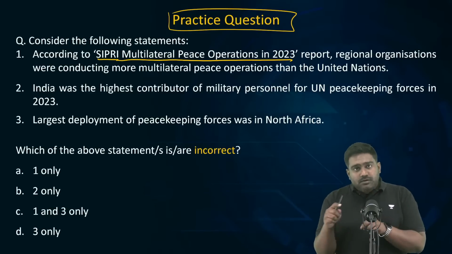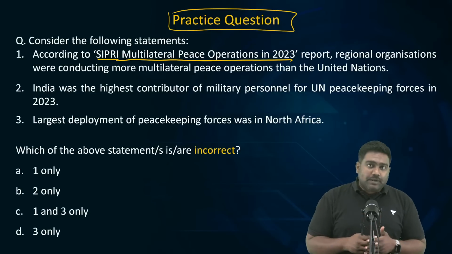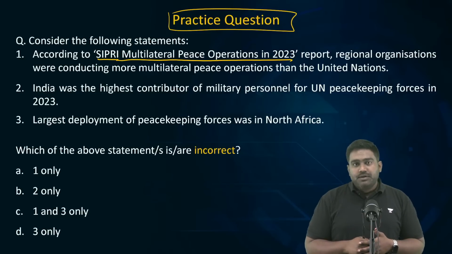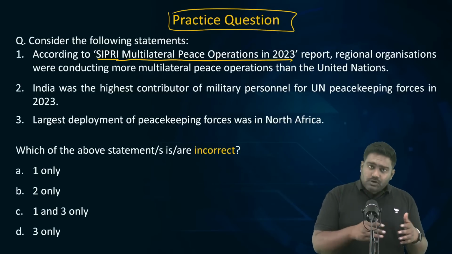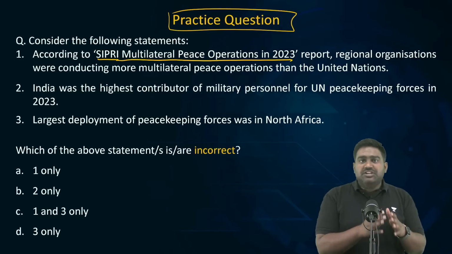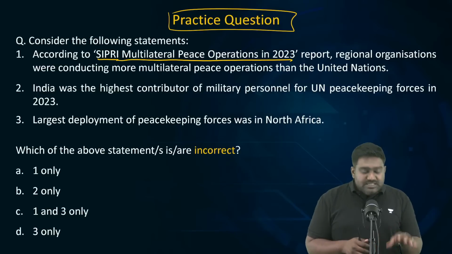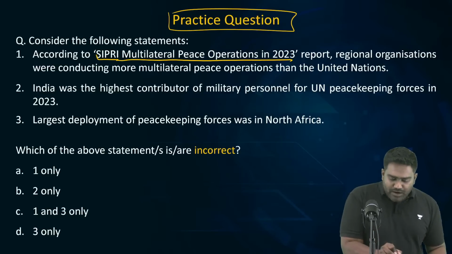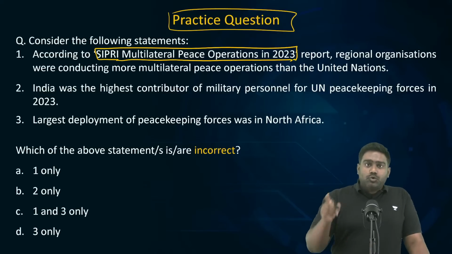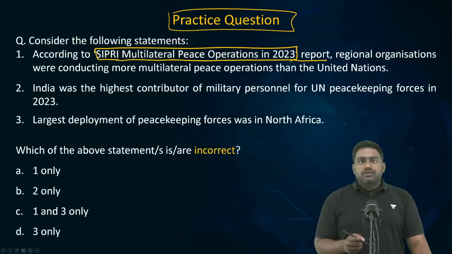There are few regional groups and alliances of different countries which are running their own peacekeeping operations in some conflict zones as well. Like, for example, in Lesotho, in Ethiopia, right? In some of these African countries, coalitions of African countries have formed their own regional alliances and regional groups to run peacekeeping missions on their own. So, SIPRI keeps track of these peacekeeping missions and operations in conflict zones and brings out a report. Based on 2023 data, it published a report last year, which is relevant for India. That's why I've picked this topic.